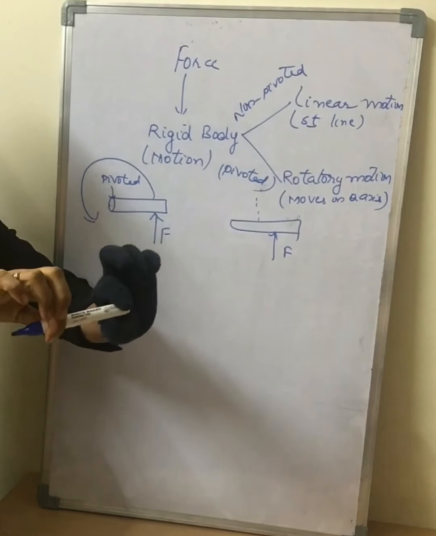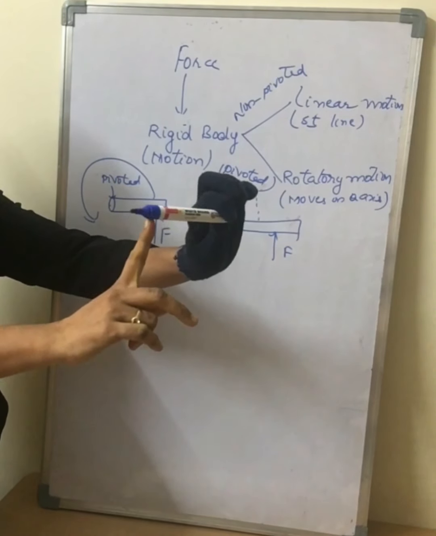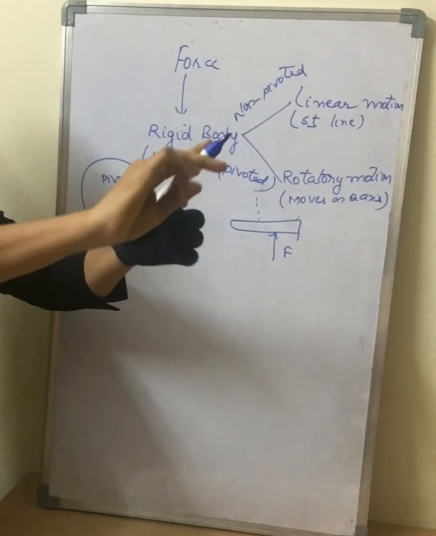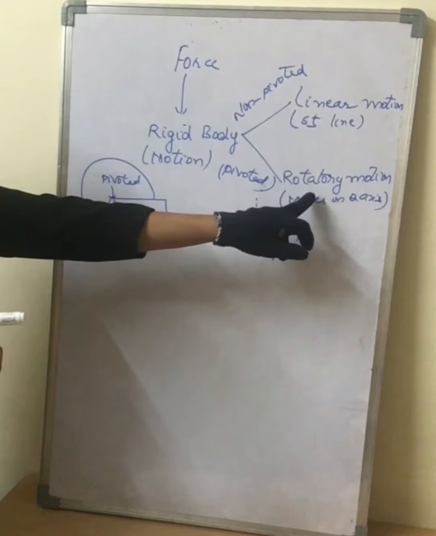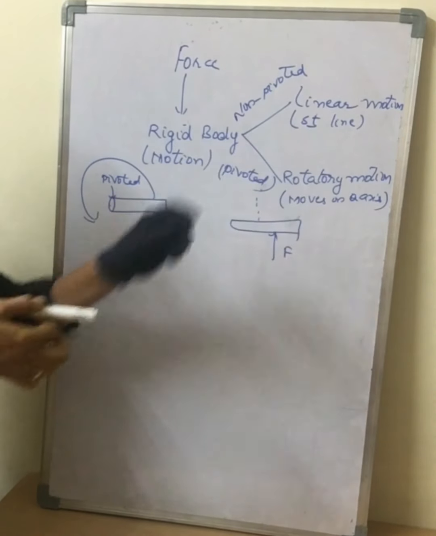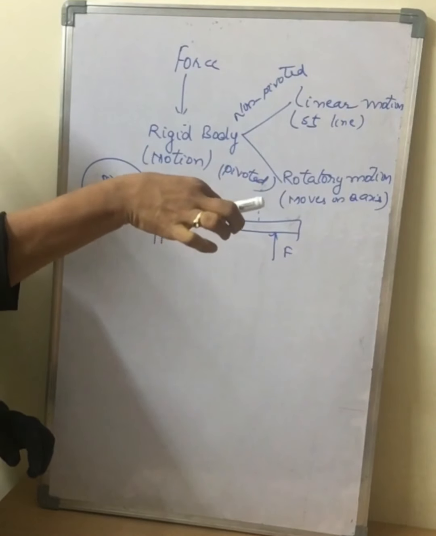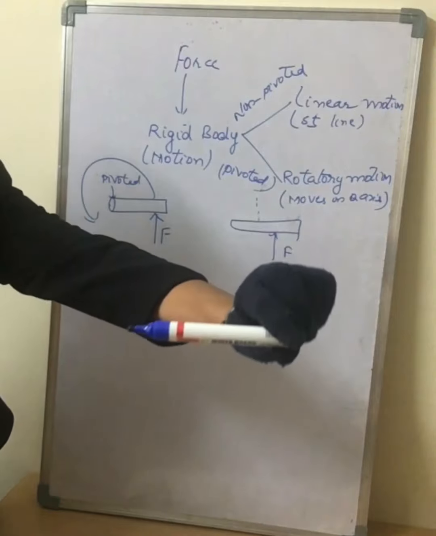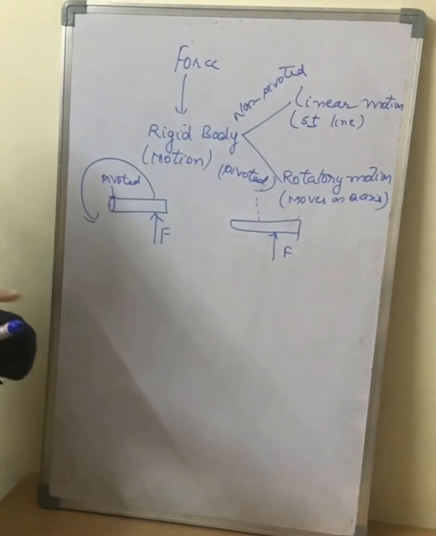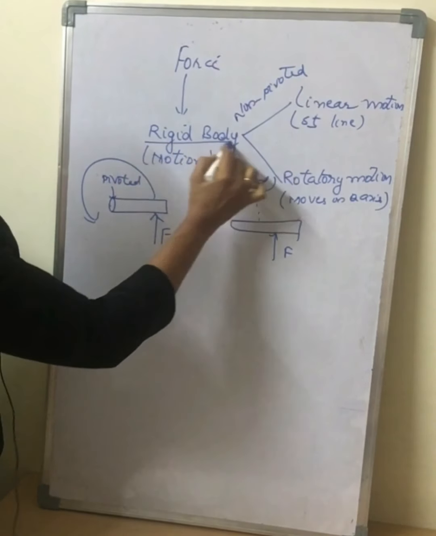Let me explain once again. Now, this is pivoted, this is fixed. I am applying the force here. So when I apply the force, the body starts rotating. But when I apply the force on a non-pivoted point, this body starts moving in the forward direction, that is the linear motion. So these are the effects of force on the rigid body.